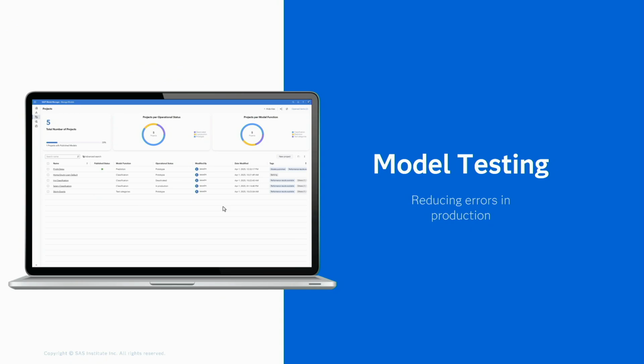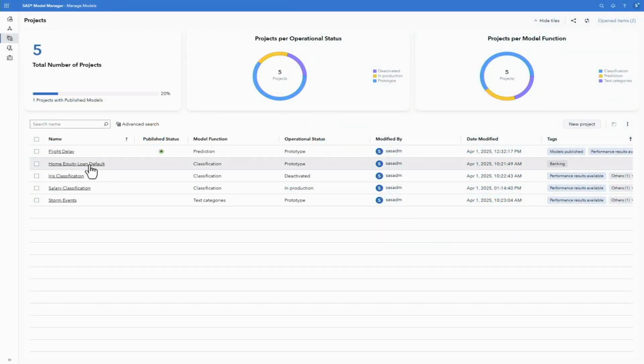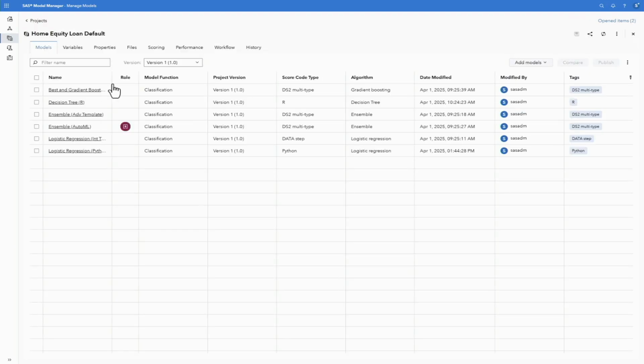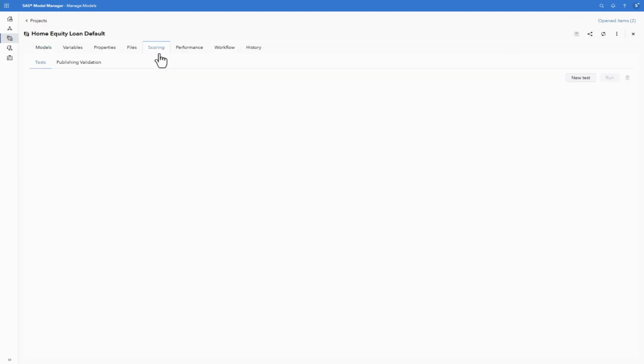All right, now let's talk about model testing. So we want to test our models before they get into production so that our IT, our MLOps engineering resources aren't sitting there confused as to why there are now errors in production. And I want to actually go into my home loan project because I did find a very interesting error in this project that I want to share with y'all.